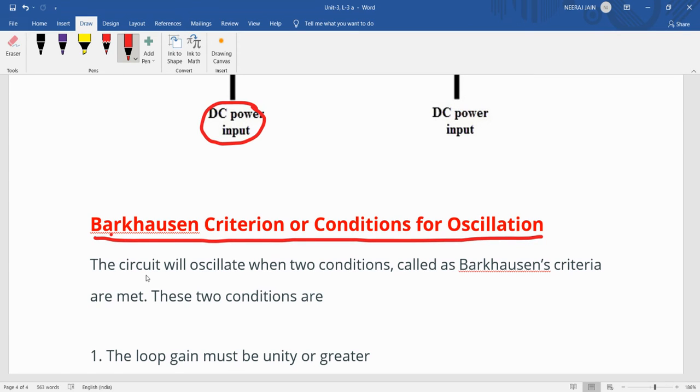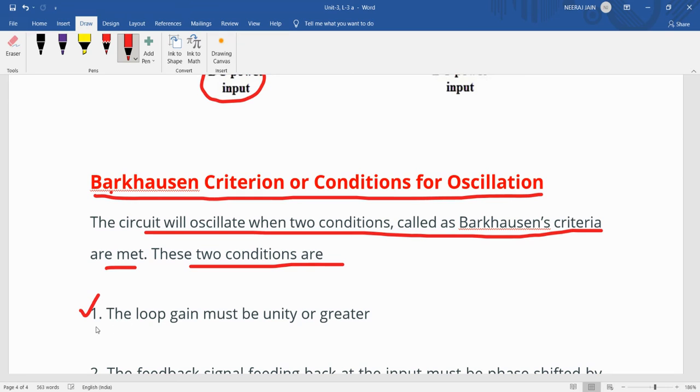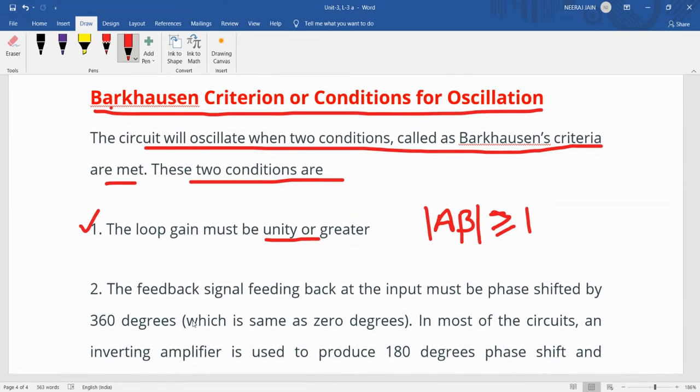The circuit will oscillate when two conditions, called the Barkhausen criteria, are met. These two conditions are: first, the loop gain must be unity or greater. The loop gain is given by A beta, where A is the open loop amplification factor and beta is the feedback factor. That should be greater than or equal to 1. That is the first condition.